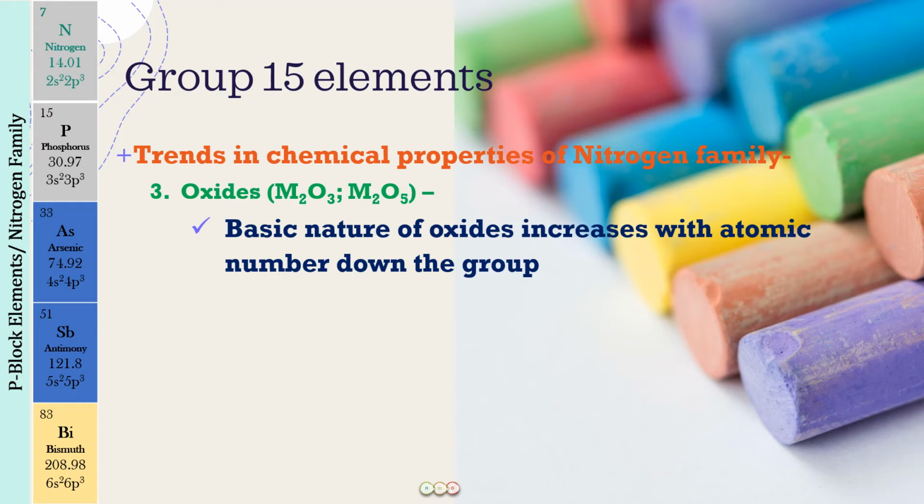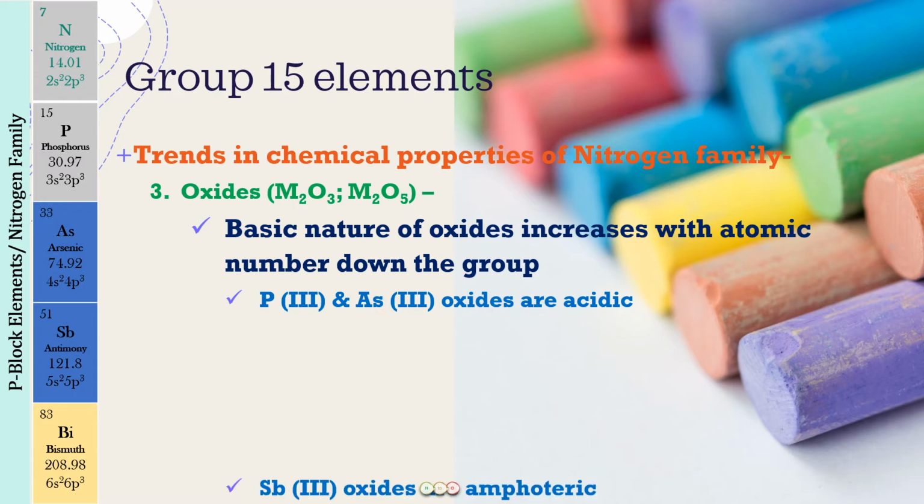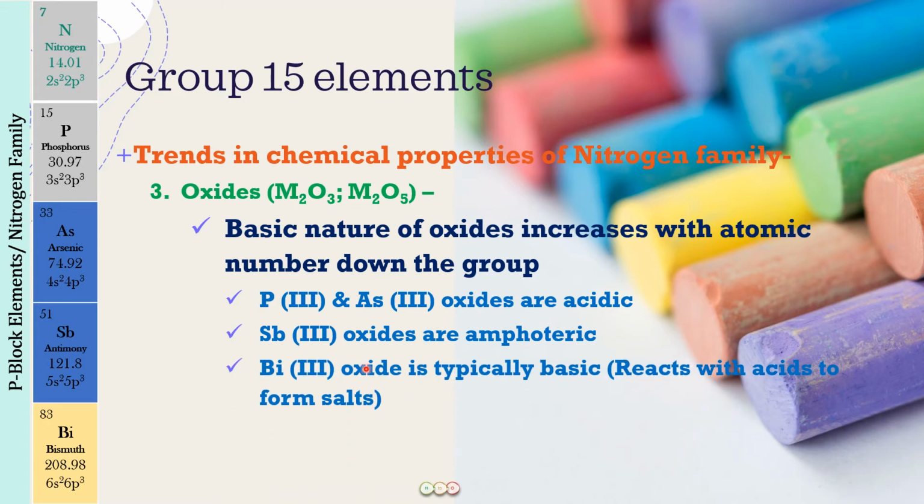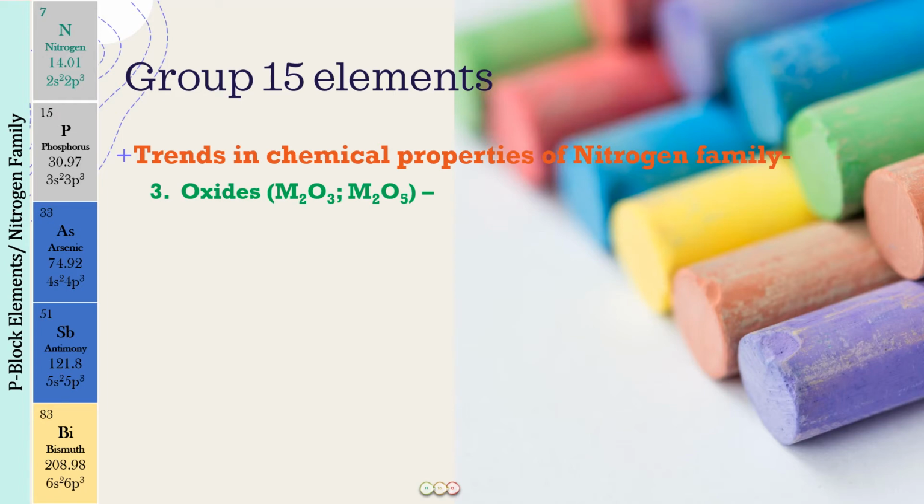So from this, you can also remember the basic character of these oxides. The basic character of these oxides is going to increase as we go down the group. So for example, for +3 oxidation state oxides, if we compare phosphorus and arsenic oxides, they will be acidic. Then antimony oxide is going to be amphoteric, and bismuth(III) oxide is going to be typically basic. This reacts with acids to form salts, right? So down the group, the basic character of the oxides is increasing and the acidic character is decreasing. Clear? Good.